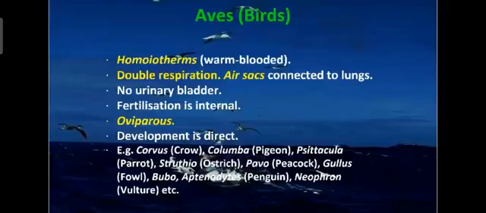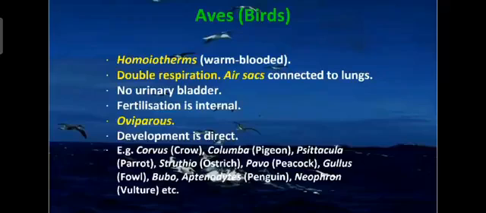Then homeotherms. Homeotherms means these are warm-blooded animals. Till now up to the reptiles we have studied, these are poikilotherms, cold-blooded. All the fishes are cold-blooded, the amphibians are cold-blooded, all the reptilians are cold-blooded. But now from Aves and mammals, these are homeotherms, means warm-blooded animals. Clear?